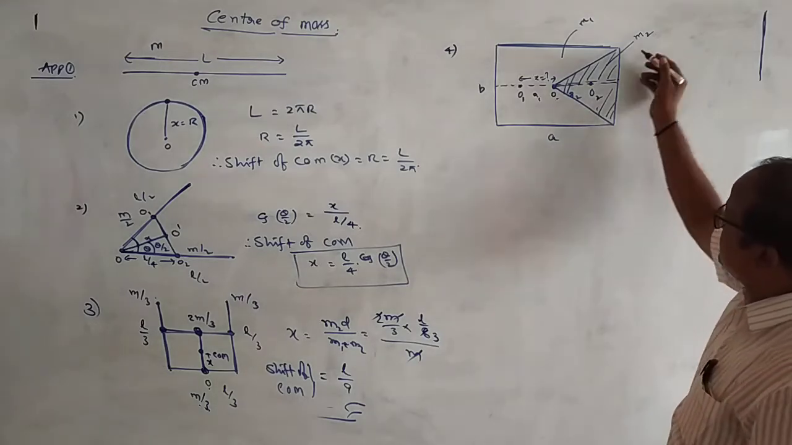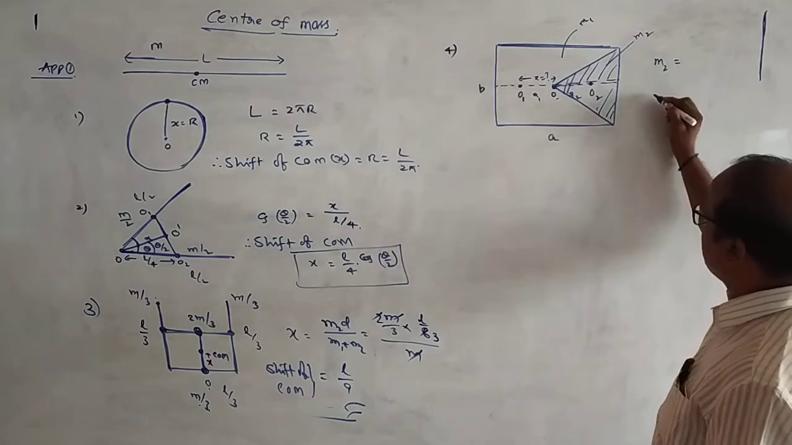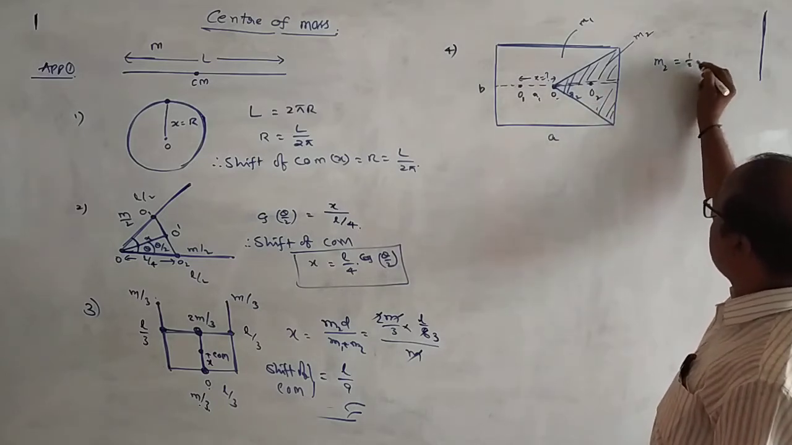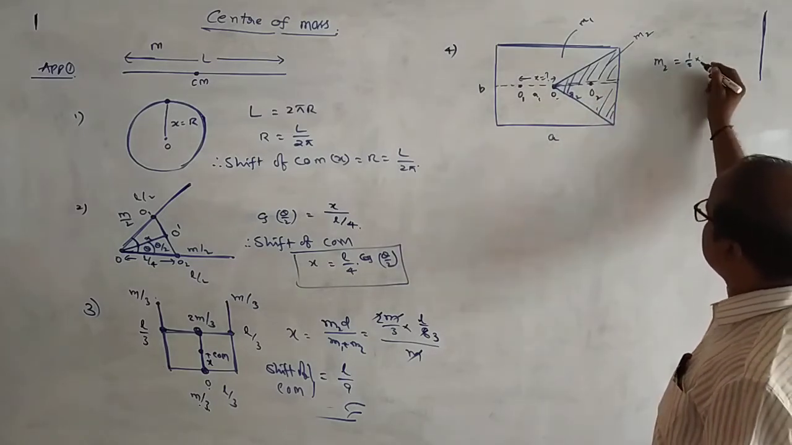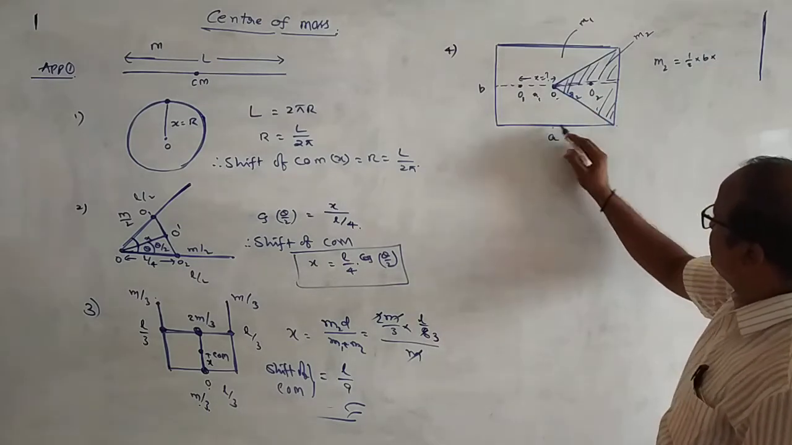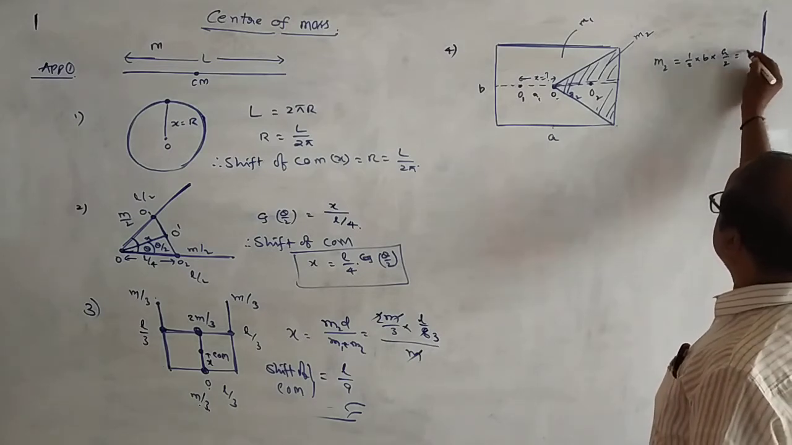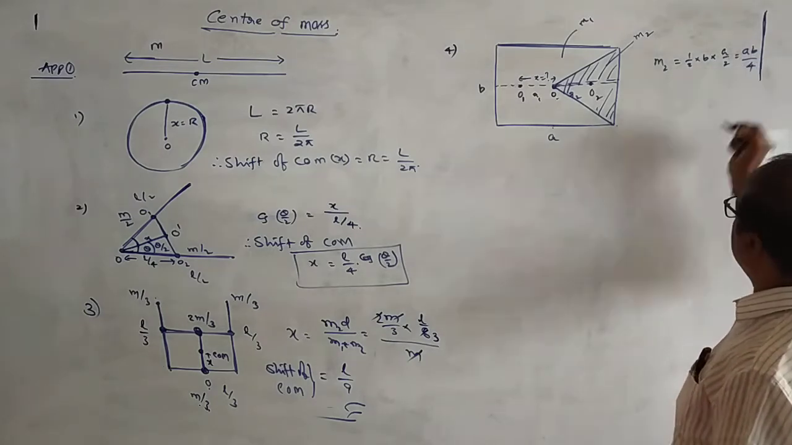Here this is a lamina, which means thickness will be very small compared with area. But mass is directly proportional to area. That means mass of the triangular lamina is equal to area, that is half into base b into height. The height of the triangle is equal to a by 2. So that is equal to ab by 4.